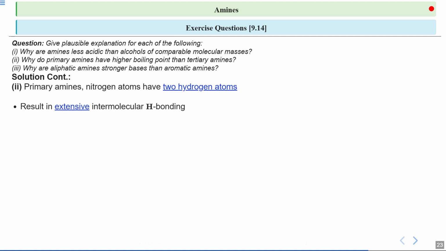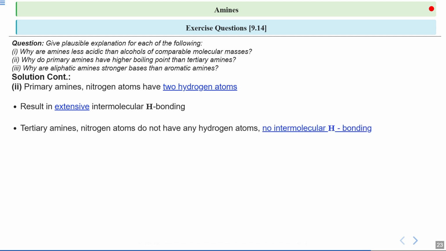Primary amines can form extensive hydrogen bonding between molecules. This extra bonding means that more energy is needed to separate the molecules, which raises their boiling point. If I talk about tertiary amines, they have no hydrogen atoms attached to nitrogen.